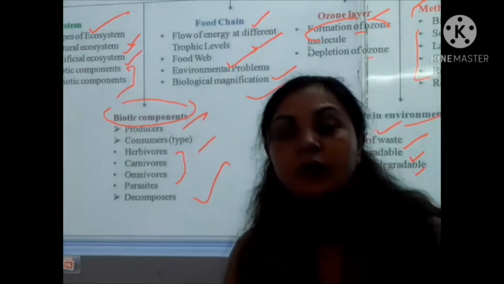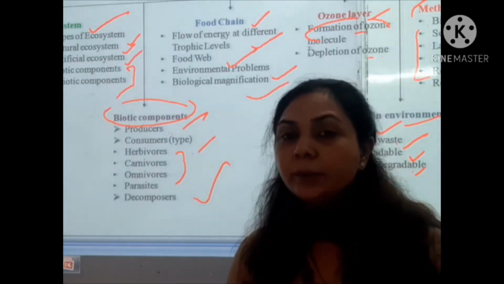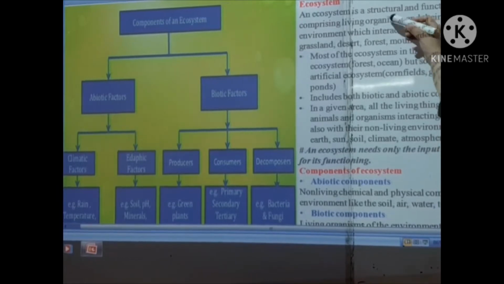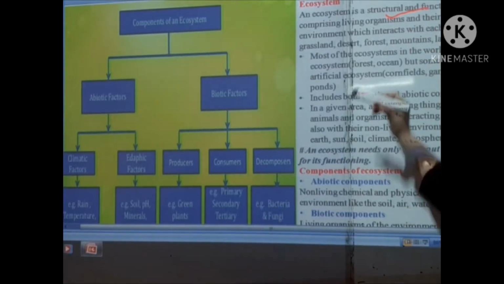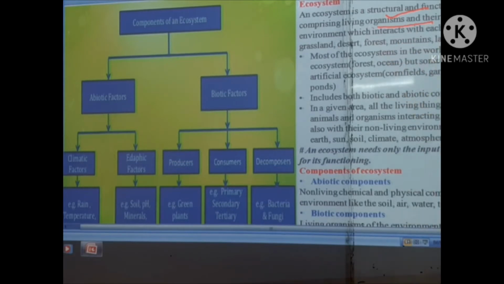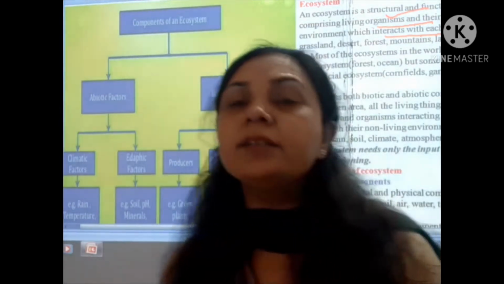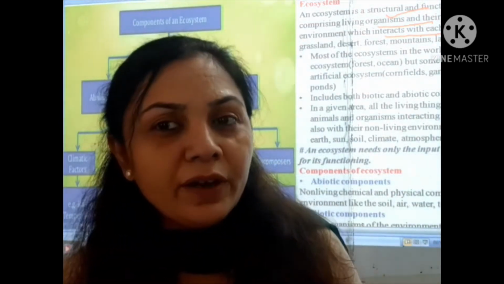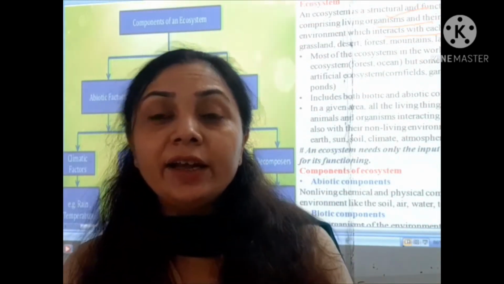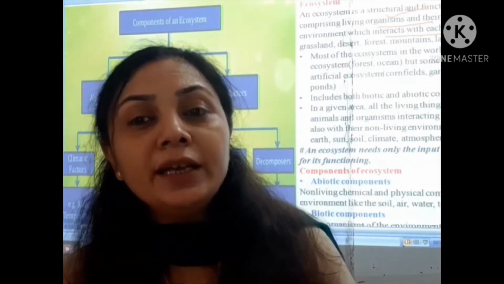So students, what do you mean by the ecosystem? An ecosystem is a structural and functional unit comprising living organisms and their non-living environment which interact with each other. Actually, the living organisms and the non-living organisms interact, they coordinate with each other, and that forms the ecosystem.